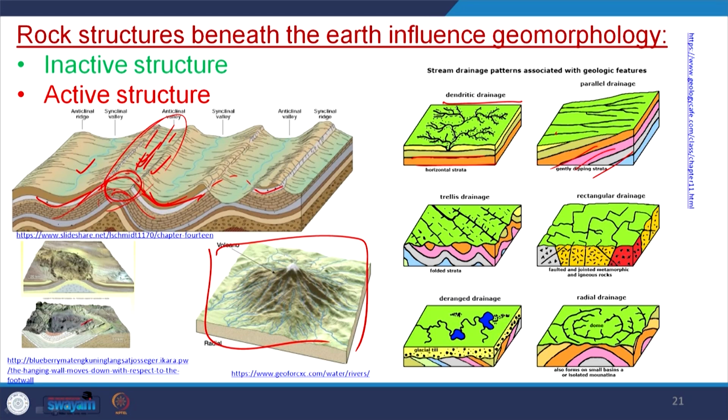So, I want to say subsurface structure, subsurface rock arrangement, affects the superficial geomorphic process to a certain extent. This we are talking about the inactive structure, that means the structure was formed and later on it was not activated, yet it is affecting.